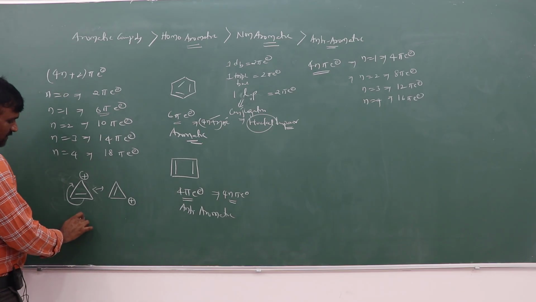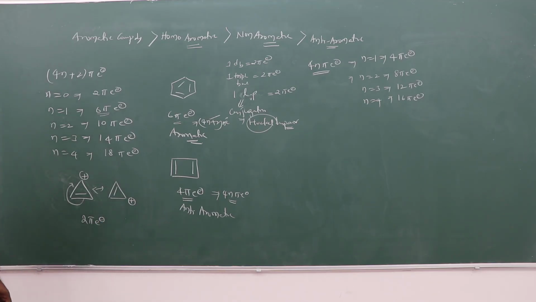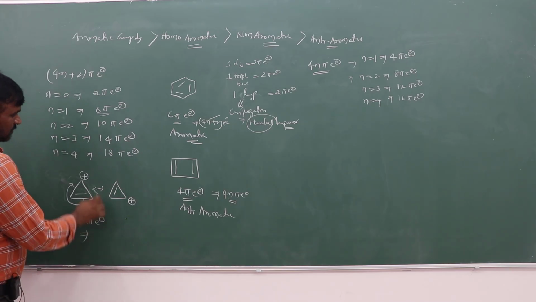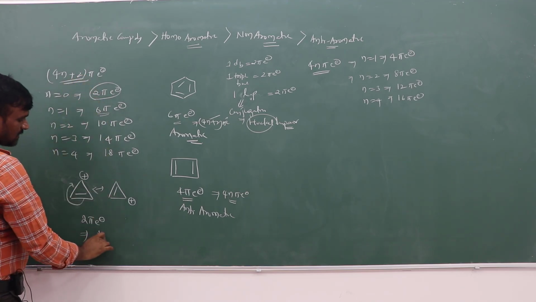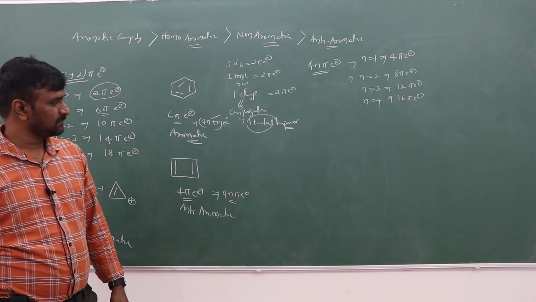So how many pi electrons will be there? 2 pi electrons will be there. Is this aromatic or anti-aromatic? 2 pi electrons are there, which follows the 4n plus 2 pi electron rule. It is aromatic.